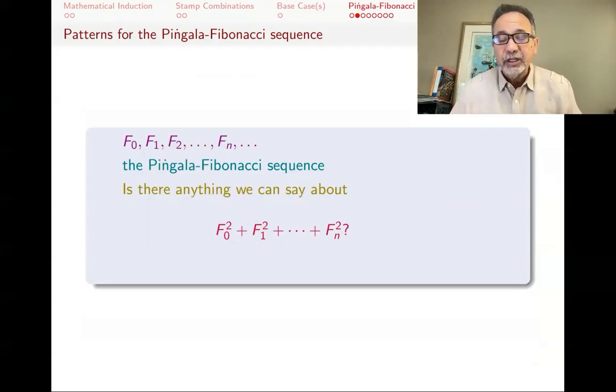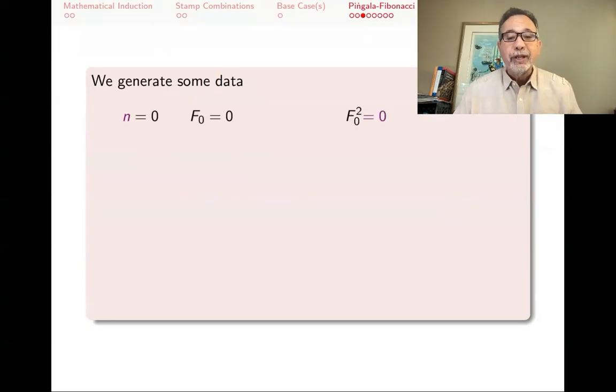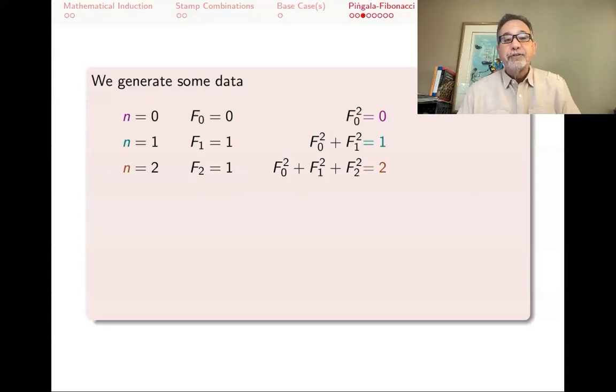Now, again, induction doesn't tell you anything about the answer, but will help you prove that pattern. We generate some data and see whether or not we see anything. This is not induction. This is just looking for a pattern. After we do that, we can see if induction will be helpful in terms of proving it. For example, when n is 0, we just have f0, and f0 squared is 0. If n is 1, f1 is 1, then f0 squared plus f1 squared will become 1. If n is 2, then f0 squared plus f1 squared plus f2 squared becomes 2.